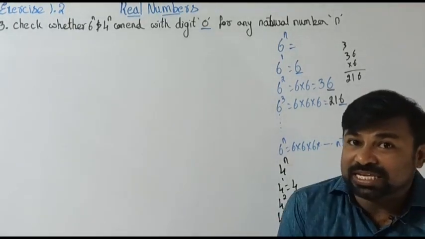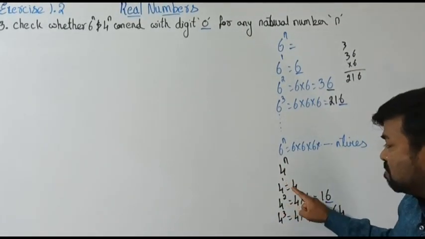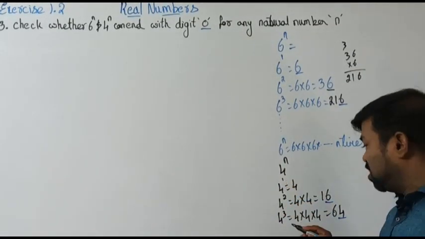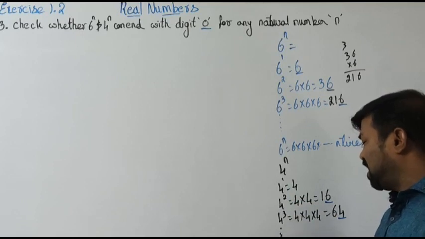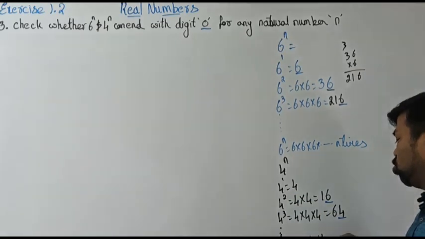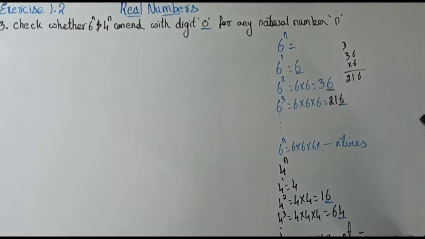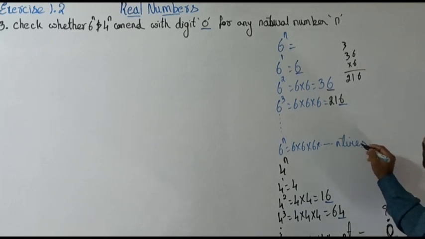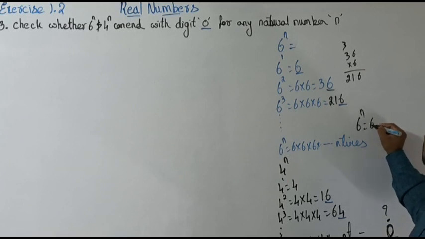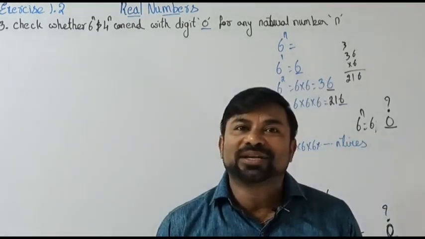6? Here the question is, whatever the number, n might be 1, n might be 2, n might be 3, and so on. 4 to the power n means 4 into 4, going on till n times. Are you getting the ending digit as 0? That's the question. Likewise for 6 to the power n, are we getting the ending digit as 0? Hope you are able to understand.